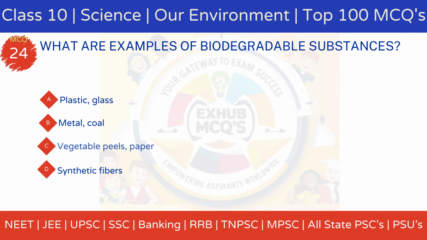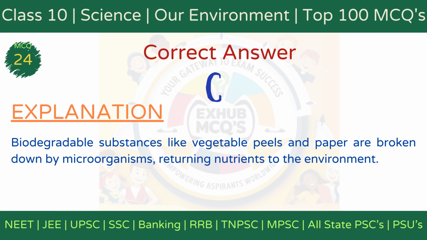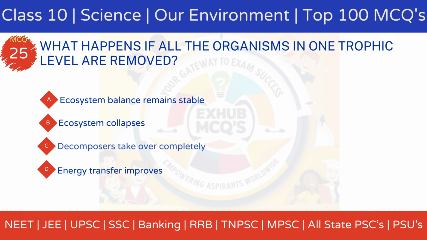MCQ 24. What are examples of biodegradable substances? Option A, plastic, glass. Option B, metal, coal. Option C, vegetable peels, paper. Option D, synthetic fibers. The correct answer is option C, vegetable peels, paper. Explanation. Biodegradable substances like vegetable peels and paper are decomposed by microorganisms, returning nutrients to the soil, unlike plastics or metals.